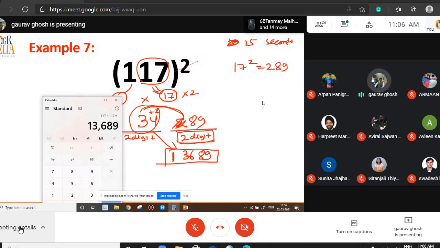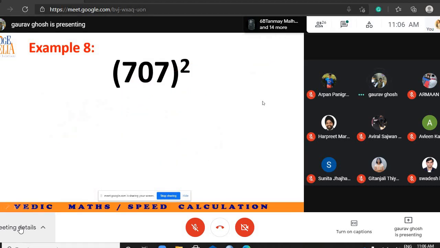So now let's learn the next trick. Okay, can you solve this without using pen and paper? Without using pen and paper.